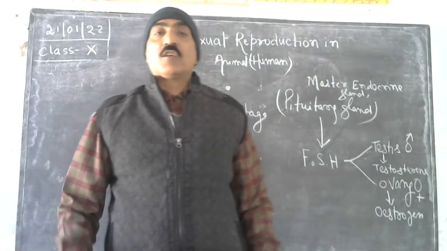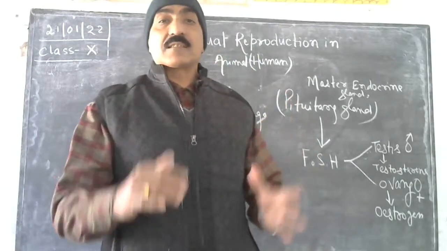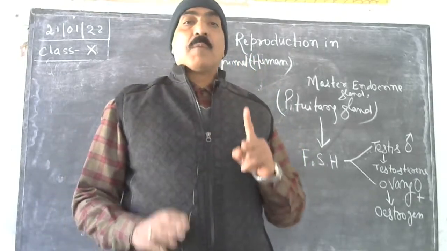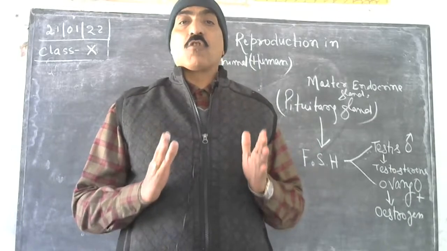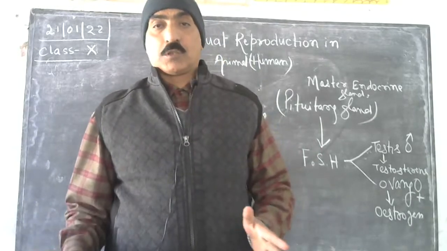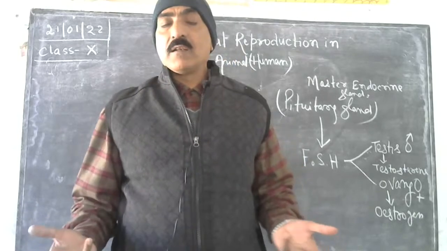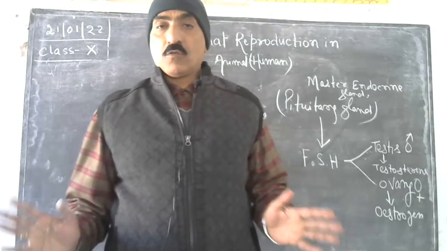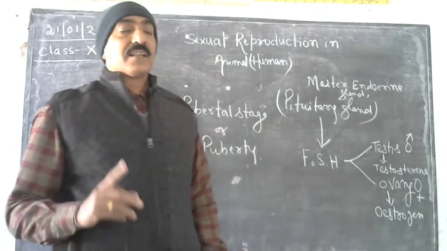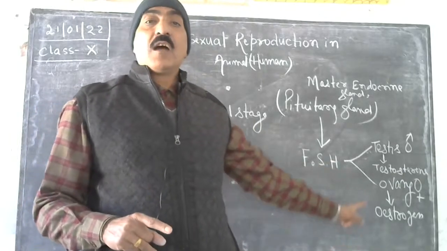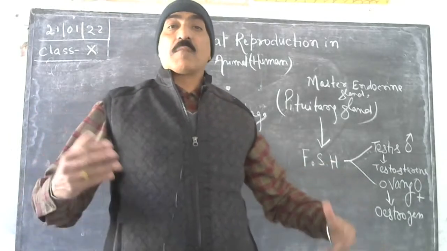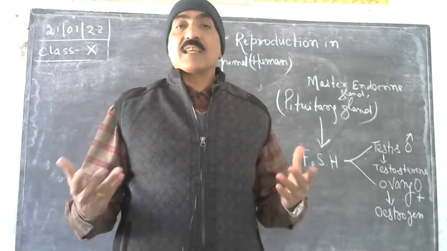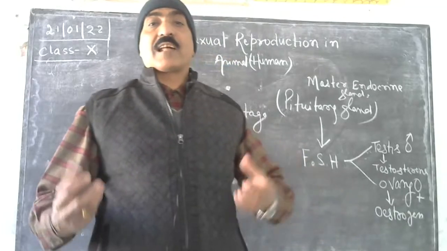stage can be recognized under certain characteristics. There are four or five important characteristics by which pubertal stage can be recognized in male and female both. Some of the characters are very common, but some of the characters are specific in male and female. Clear? The first character that is attained by the influence of the hormone is the change in their body growth. Now you hear about the pubertal characters in male. What will be the pubertal character in male?